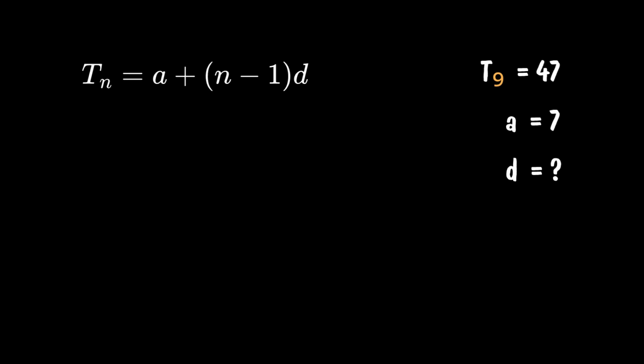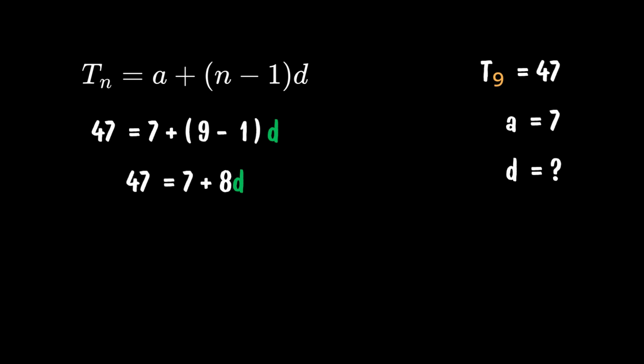So anytime you are given a term and asked to find the common difference, just plug in the known values and solve for d. 7 is the first term, so a equals 7, then t sub n is 47, and n equals 9. Let's solve for d. First, work out the brackets, subtract 7 from both sides, divide by 8, and the common difference is 5.